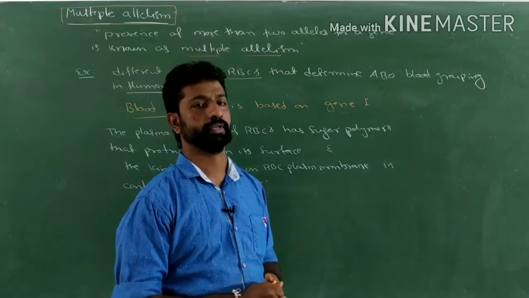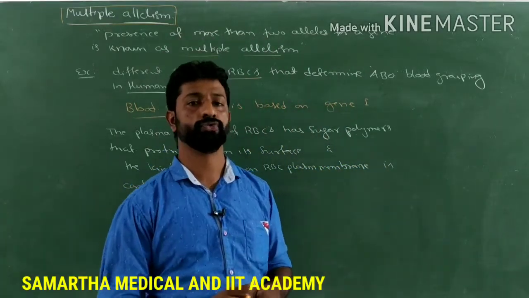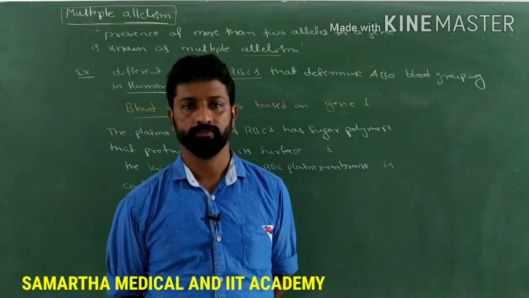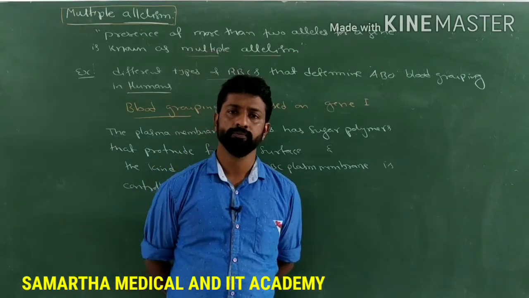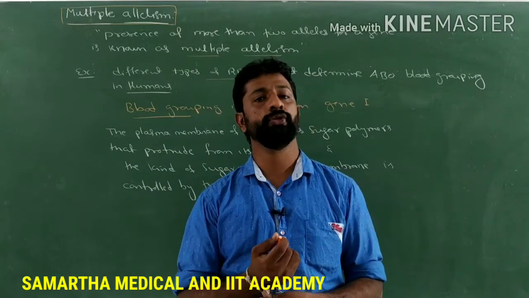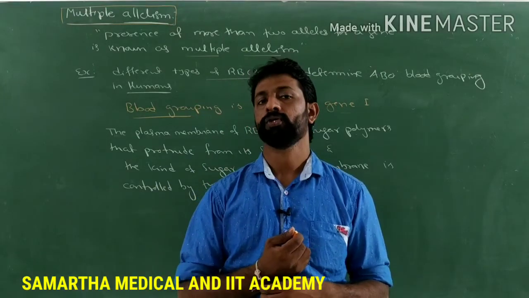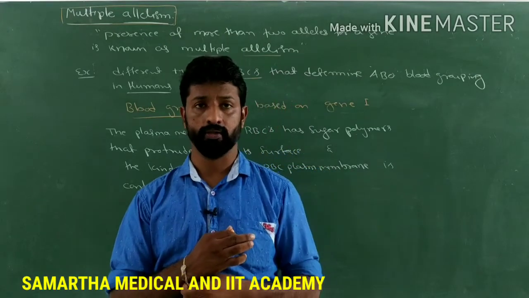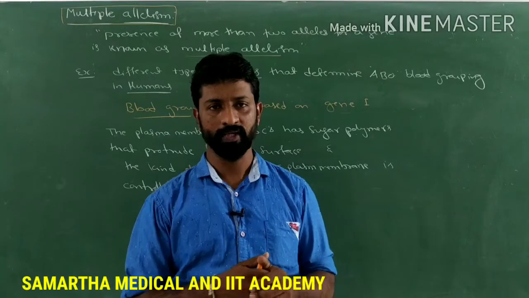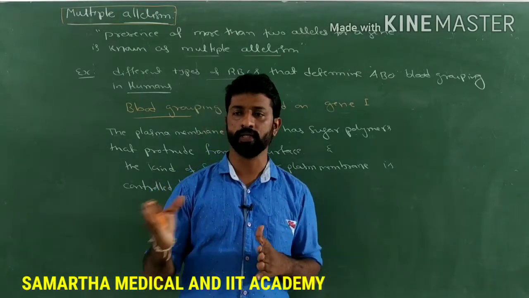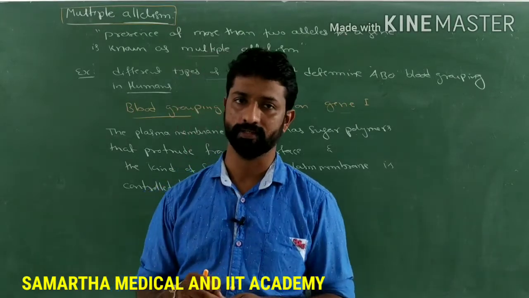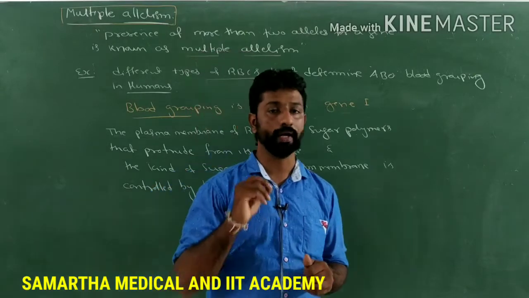Today we are going to discuss some other examples of exceptions to the Mendelian principles, and today's topic for discussion is multiple allelism. As we already know, Mendel proposed that each gene will have two discrete units called factors. When they are present in slightly different forms of each other, those are called alleles. Each gene which is controlling a particular character will have two slightly different forms of it, called alleles. Means one gene will have two alleles for it.